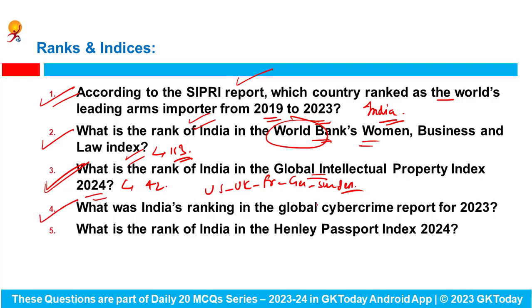What was India's ranking in the Global Cybercrime Report for 2023? Here answer is 80. Okay. What is the rank of India in the Henley Passport Index 2024? India's ranking in the Henley Passport Index this year is 85. Can you tell me which countries were at the topmost position in this year's Henley Passport Index? Please write your answer in the comment section if you remember.